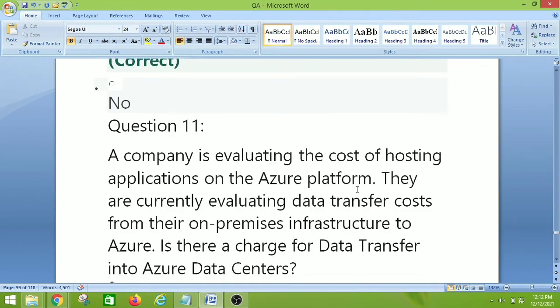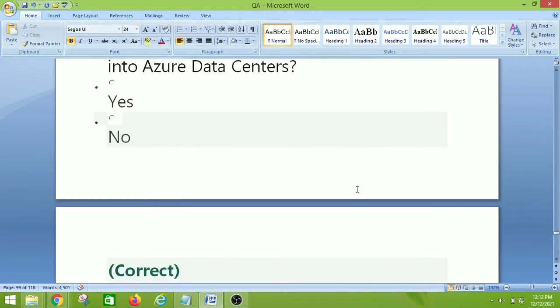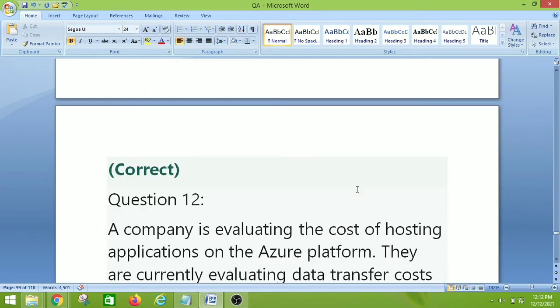A company is evaluating the cost of hosting applications on the Azure platform. They are currently evaluating data transfer costs from their on-premise infrastructure to Azure. Is there a charge for data transfer into Azure data centers? So the right answer is no. There is no charge. Let's move on to the question number 12.